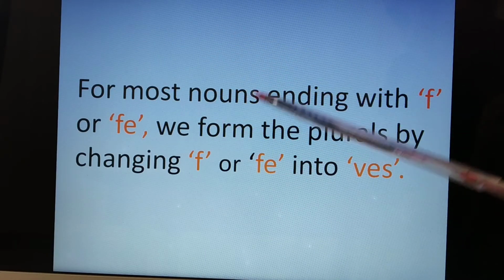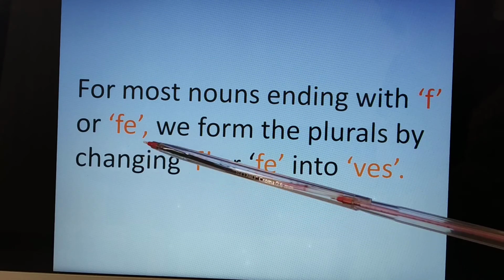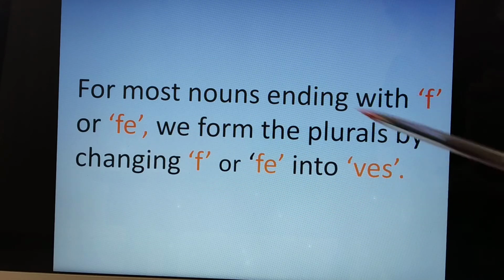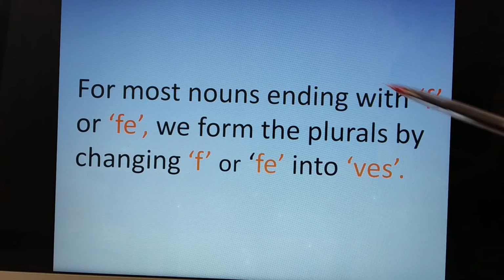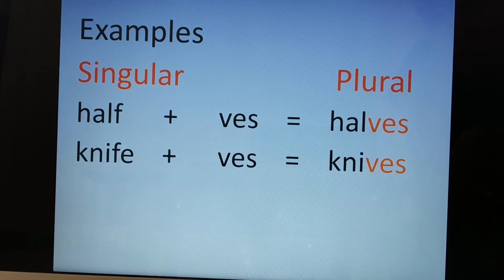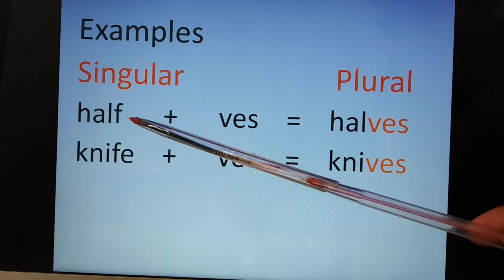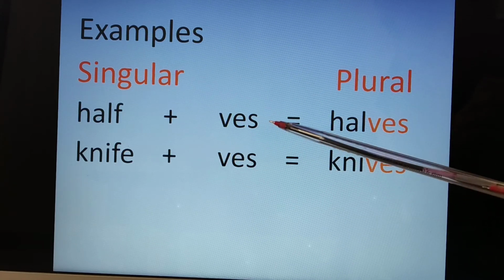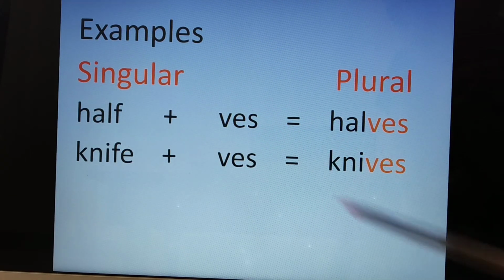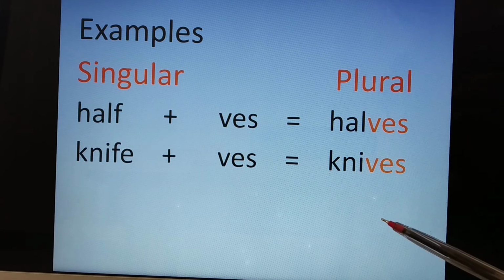For most nouns ending with f or fe, we form the plurals by changing f or fe into ves. Examples: half, ending with f, we will remove f and we will add ves and the plural form of half will be halves.